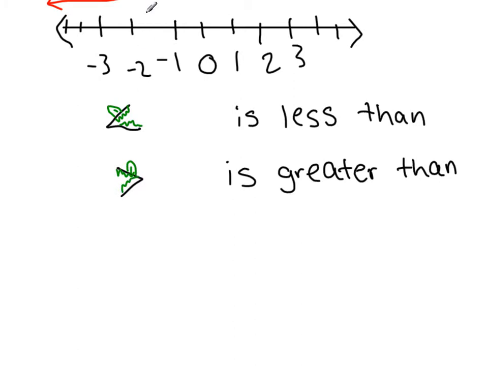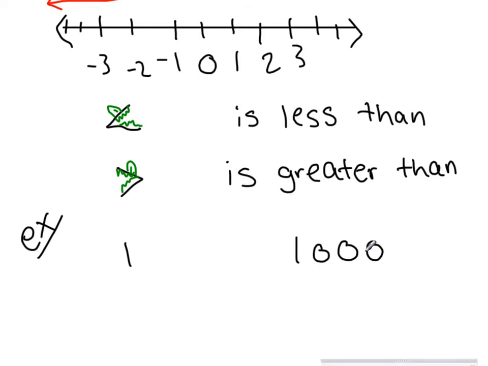So let's start with two integers. We'll be nice to ourselves. Let's say 1 and 1,000. So this is an example. Now let me ask you, and I won't tell you the answer, I'll give you a second to guess it. Which one's bigger, 1 or 1,000? And kind of think about it. Would you rather have $1 or would you rather have $1,000? I personally would rather have $1,000, or maybe this alligator is eating, I don't know, fish. Would he rather have 1 fish or 1,000 fish? He's a very hungry alligator, so he'd rather have 1,000 fish. So his mouth faces towards the bigger one.